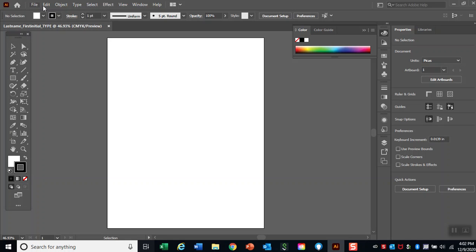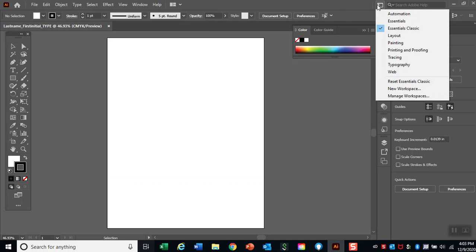On the top, we have the menu bar, File, Edit, Object, Type, Select, Effect, View, Window, Help. Then we have different ways that the screen can be set up, different windows. I like it set up like this. Then we have a workspace.